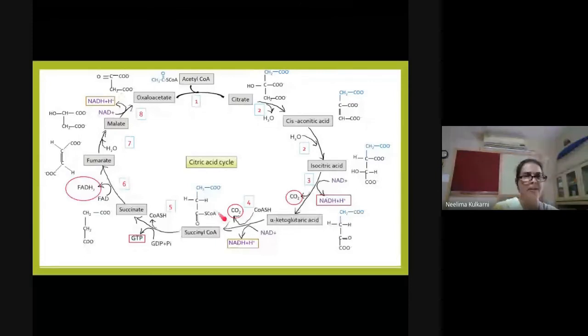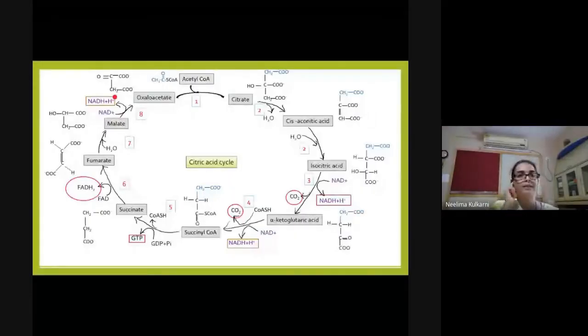So oxidation continues in this phase also, because you have hydrogens being removed here, but decarboxylation, that is complete oxidation of the carbon that was added, takes place in the first phase, and in the second regenerative phase, reactions take place to produce oxaloacetate in order to continue the cycle. It is a cycle, so unless oxaloacetate is regenerated, the next round of the cycle cannot take place.